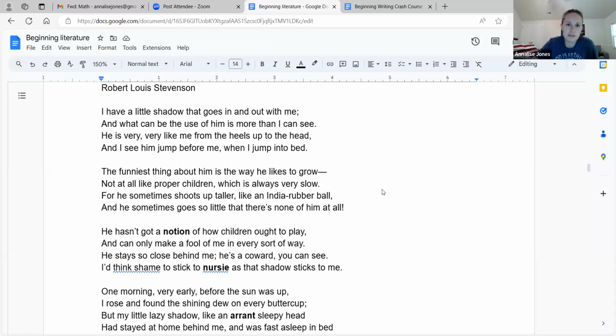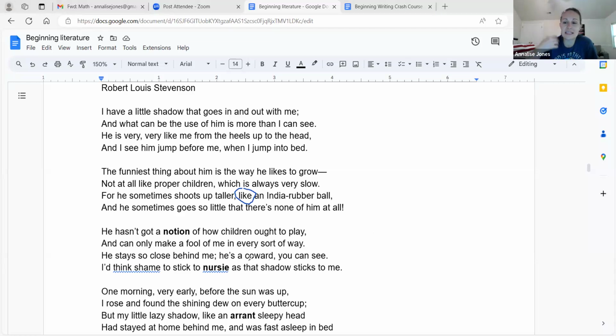Oh, there's a simile right there. Did you catch that? He shoots up like a ball, and he sometimes goes so little that there's none of him at all. So isn't that so cute? Shadows can be really big, and then you just move the light, and then suddenly they're little, right? So he doesn't grow like proper children. He hasn't got a notion of how children ought to play.